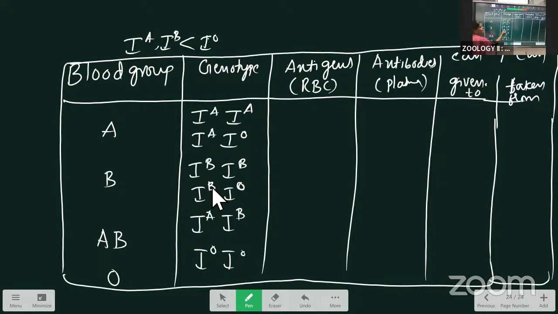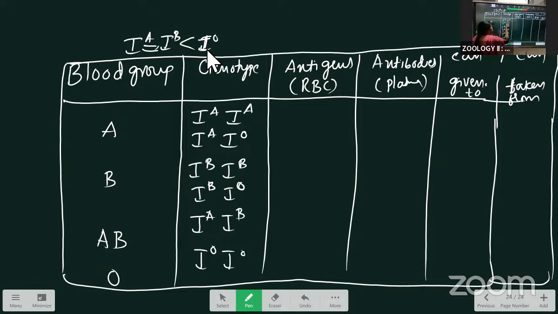That's why it is a dominant character. The A and B alleles are dominant over IO. But IA and IB are co-dominant. Both are equal, but if IO comes, they are dominant over that. This is about the genotypes.